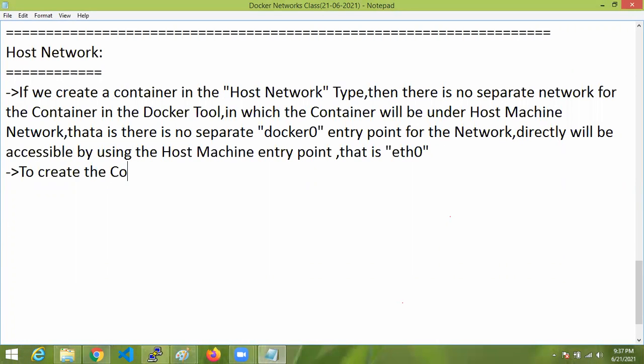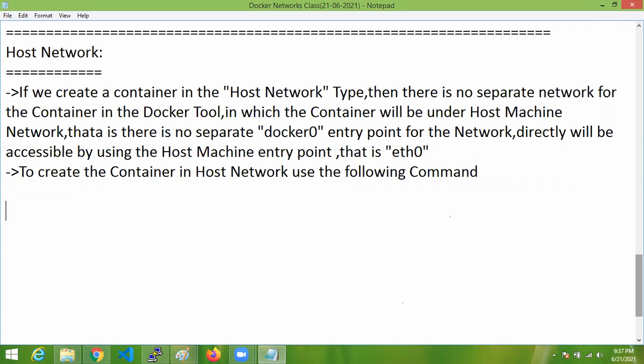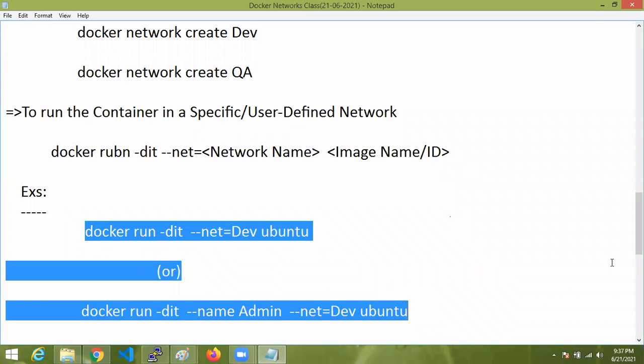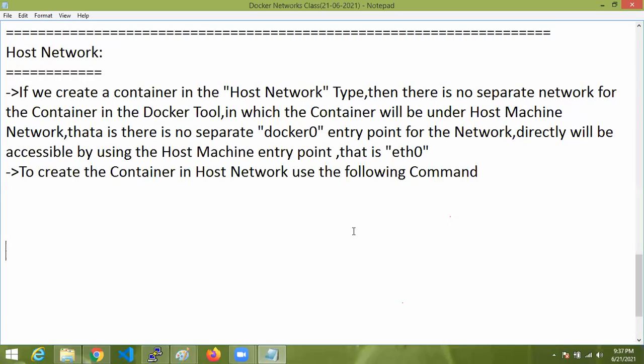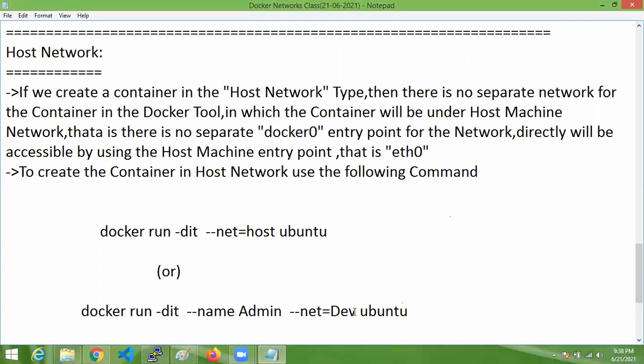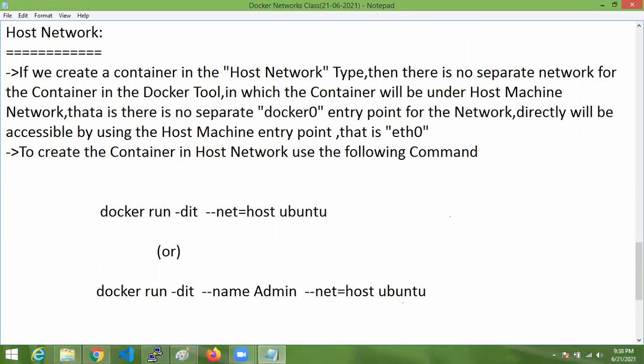To create the container in the host network, the command is the following. So that's about host and all these things.